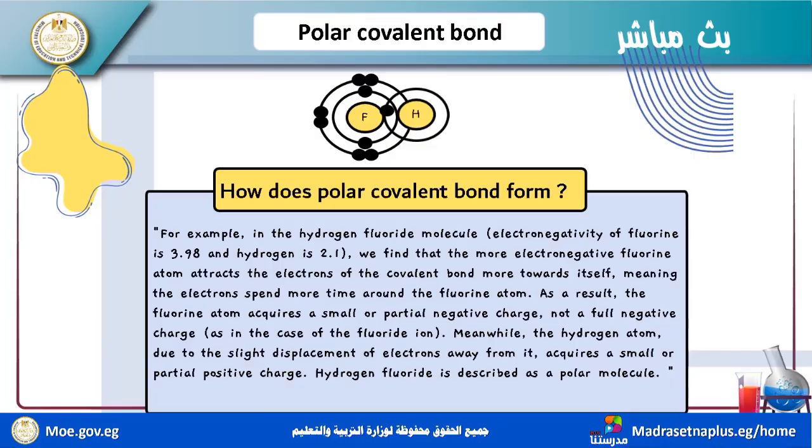So the bond is polar. We find that the more electronegative fluorine spends more time around the fluorine atom. As a result, the fluorine atom acquires a small or partial negative charge, not totally negative, but partial.